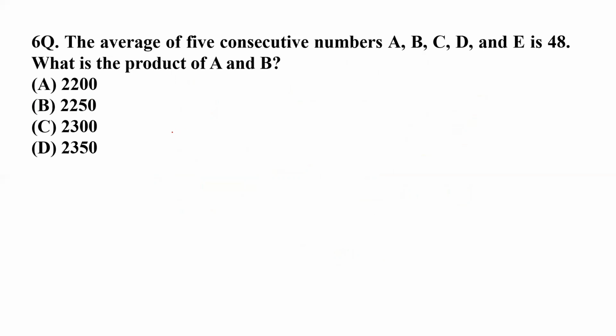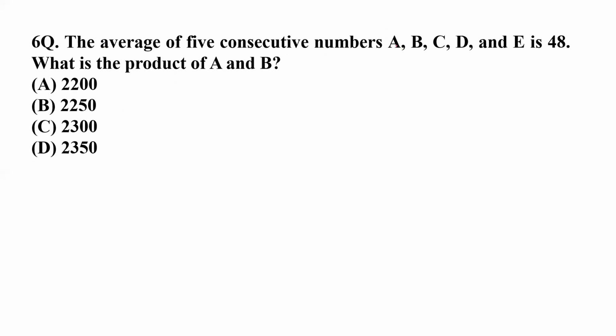So this is question number 6, and we can easily find the answer to this question as well. And I must tell you, your purpose should be to make only the mathematical equation, and once these are made, you can solve any kind of question easily. So the question is saying, what is the average of 5 consecutive numbers?